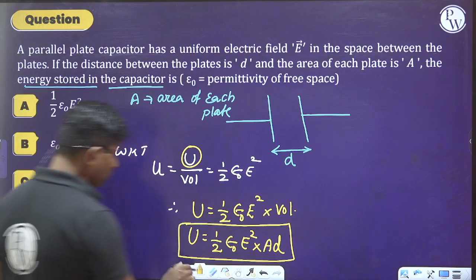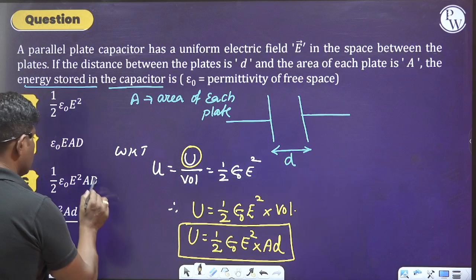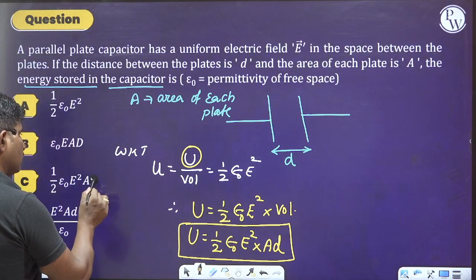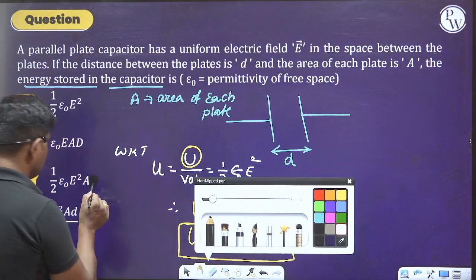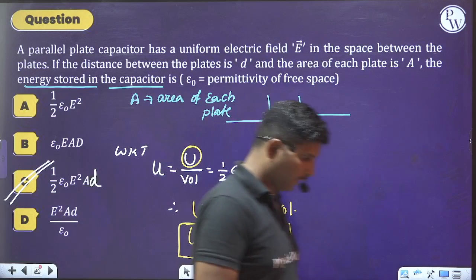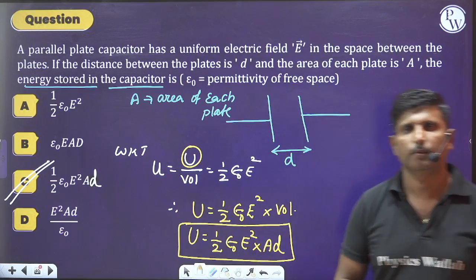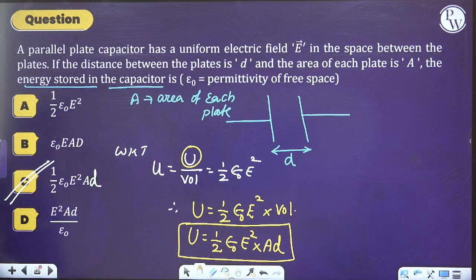So actually, this is not capital D. It should be small letter d. This is a typing error. Hence, we can go with option C as the right answer. I hope it is clear to you. So please move on to the next question.